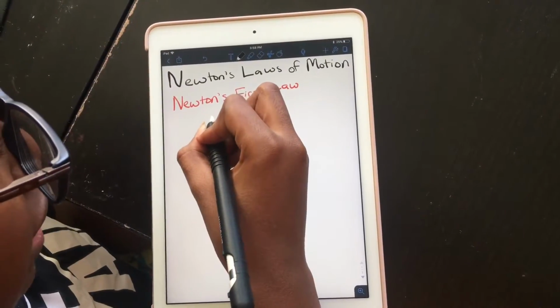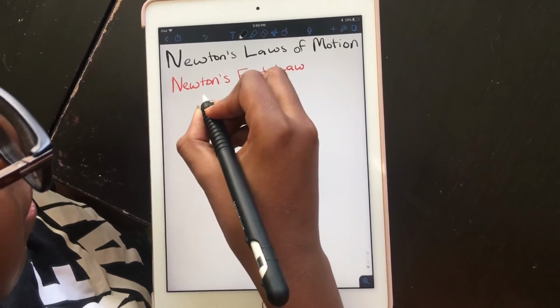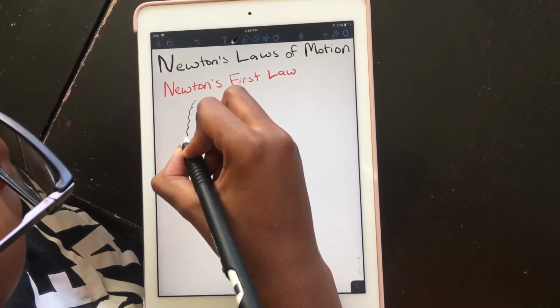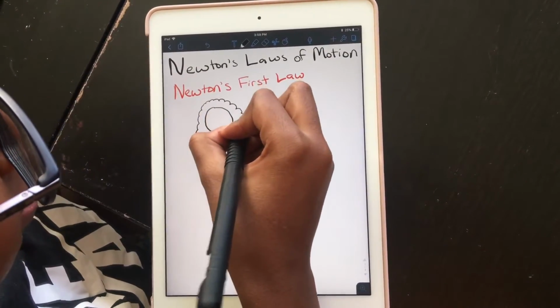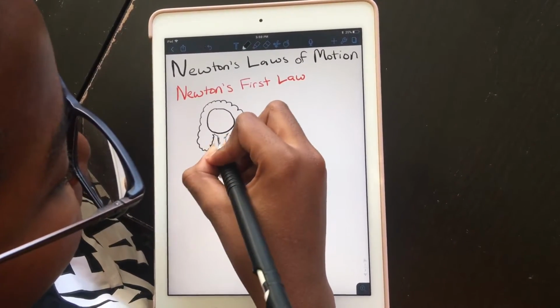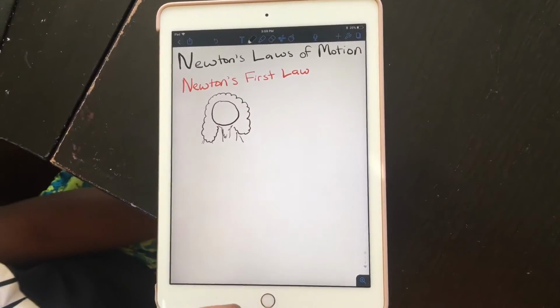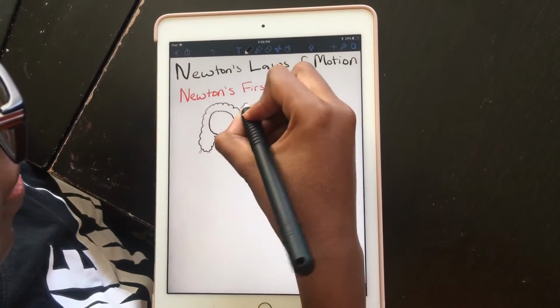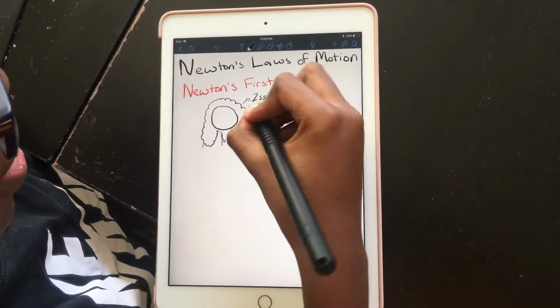So let me draw a quick sketch of Isaac Newton over here, like a stick figure of him with his curly hair. Here is Isaac Newton, and he lived in the 1600s.